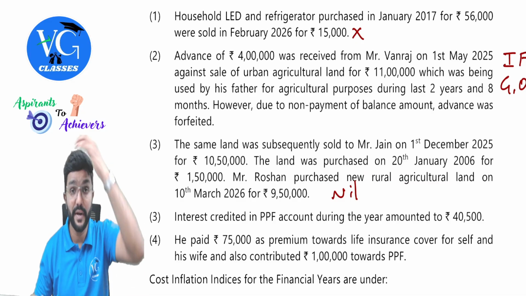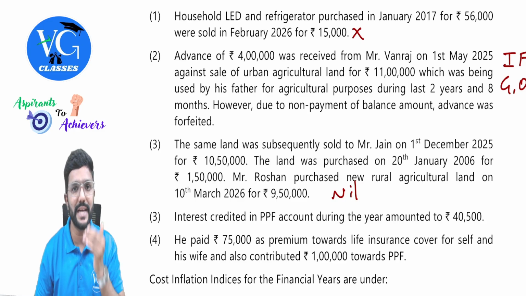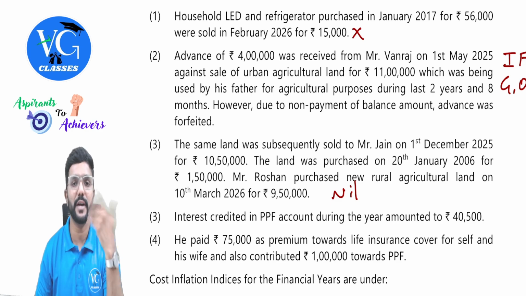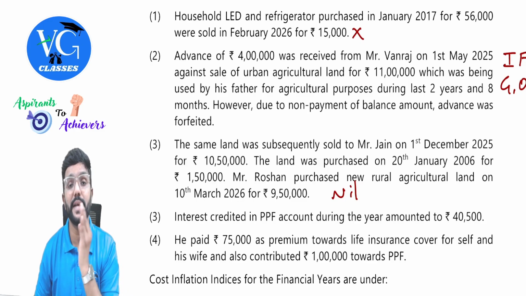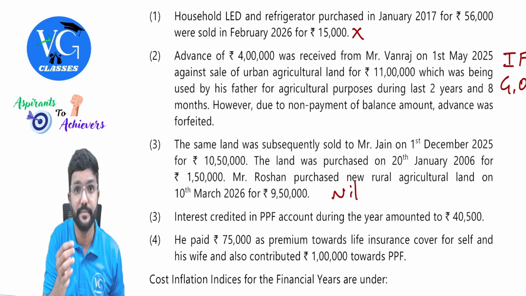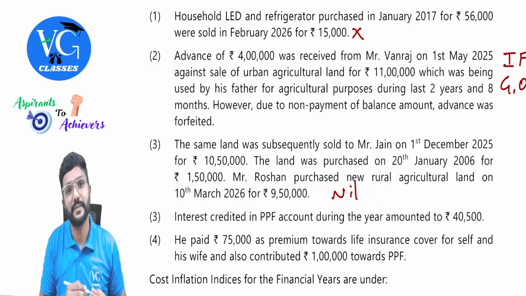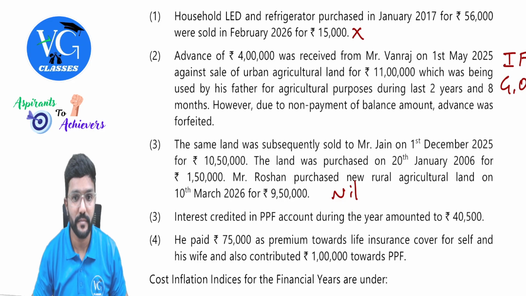Hope you got it. I repeat one more important thing, guys. While computing capital gains, even though the asset is land, sir, even though Roshan might be a resident individual, the property is acquired before 23rd July 2024. Indexation is not available while computing capital gains income. Indexation can be taken only while computing tax liability. But here, sir, income itself is nil, so what is the use? Got it? Yes.